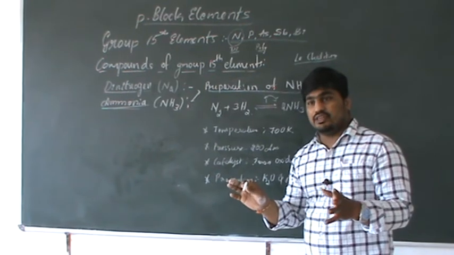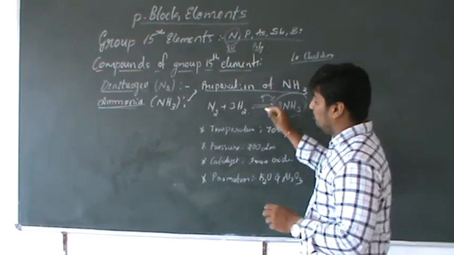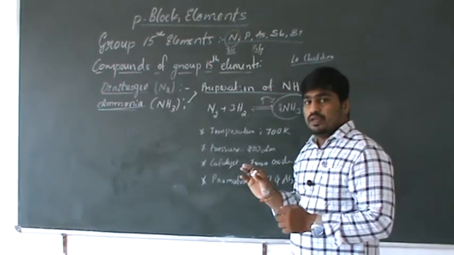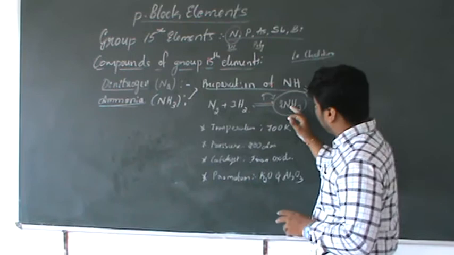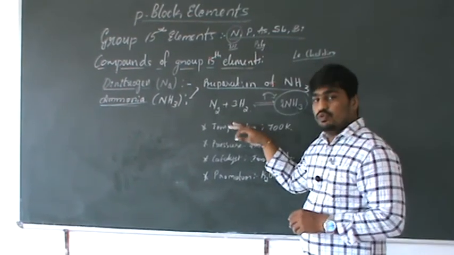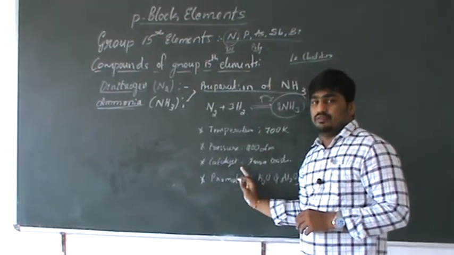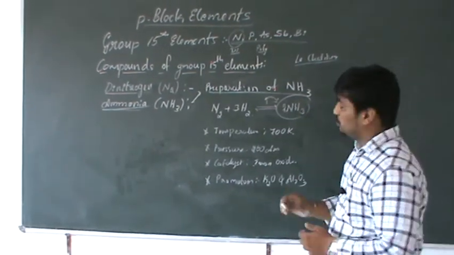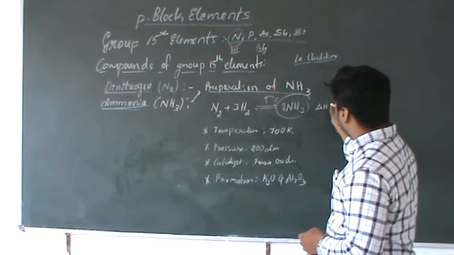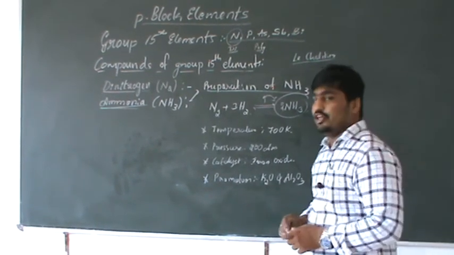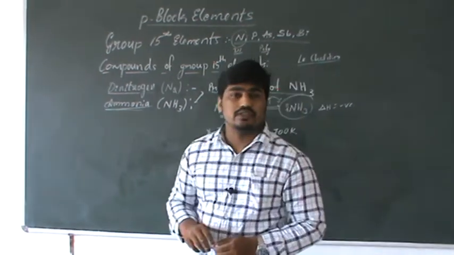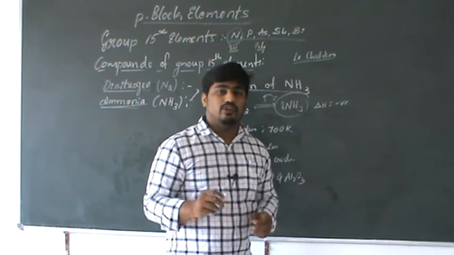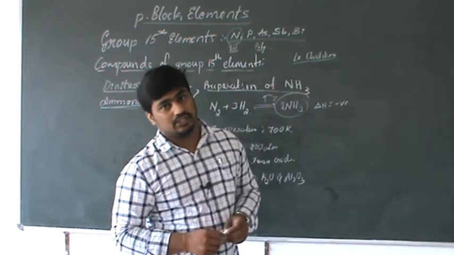What is our intention? The intention is to produce more quantity of the product, ammonia. Under this condition only, a large quantity of ammonia is produced, and delta H is negative, meaning enthalpy is negative. Negative enthalpy means exothermic reaction.